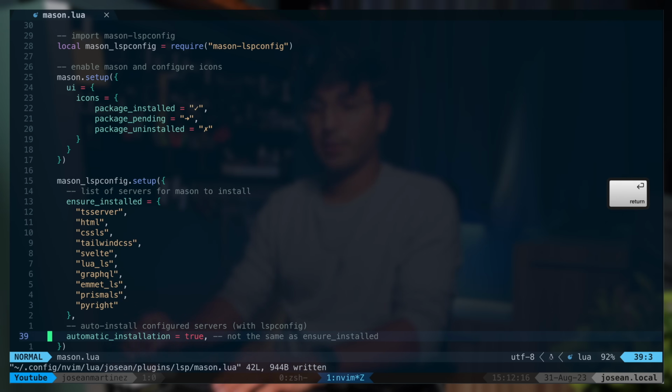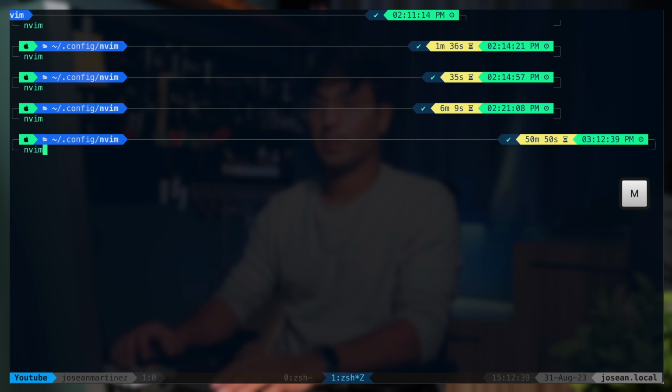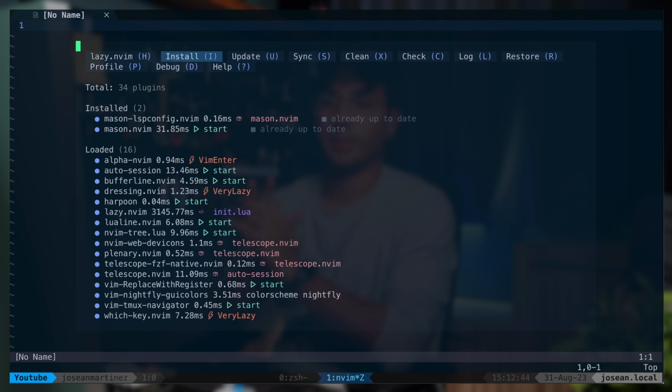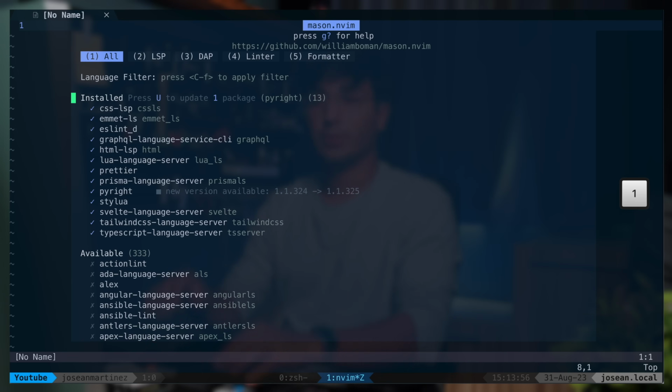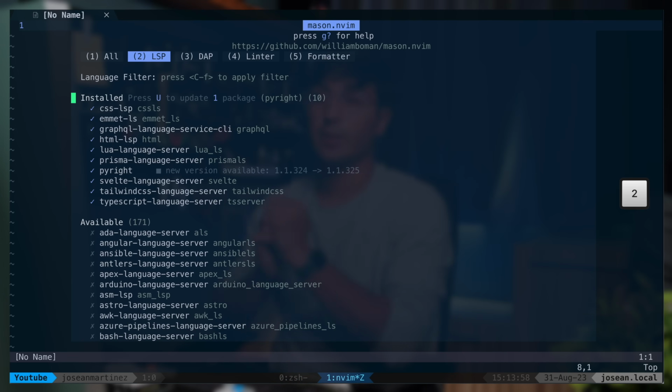Let's save this file. I'm gonna have to exit out of Neovim here with :q. I'm gonna open it up again. You'll see that now lazy.nvim has installed mason-lspconfig and mason.nvim. Let's close the UI with q, and let's open Mason with :Mason. Let's press 2 to go to the LSP section. Note that you can also use Mason to install debug adapters, linters, and formatters.